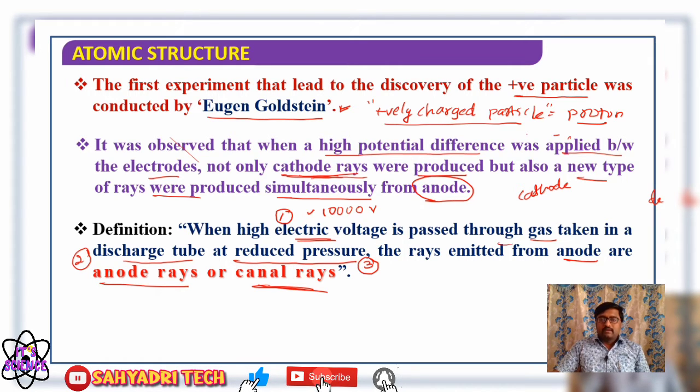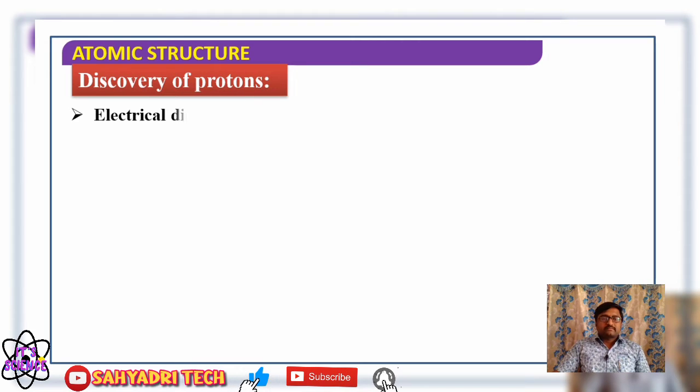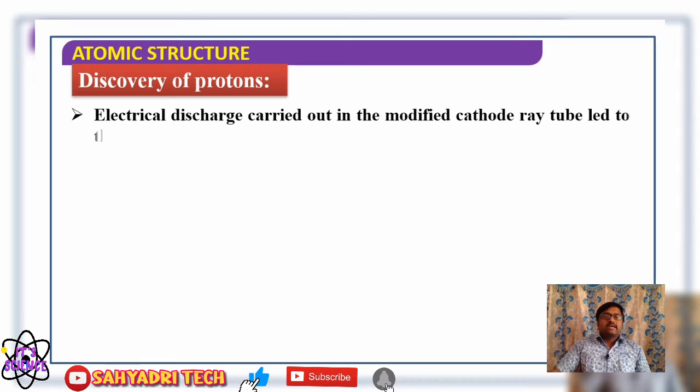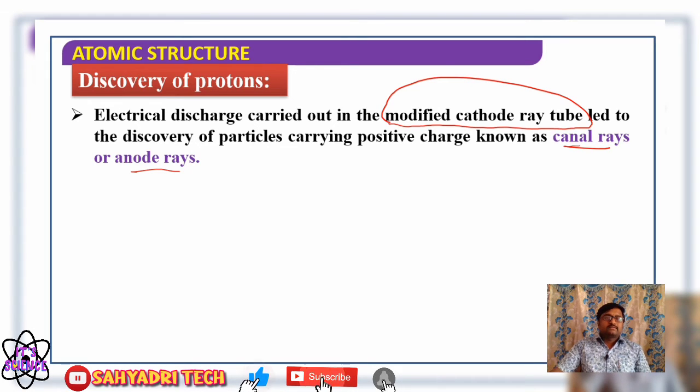Once they were discovered, what happened? This electrical discharge carried out in the modified cathode ray tube led to the discovery of particles carrying positive charge. They are known as anode rays, or canal rays. So what am I specifying here? Modified cathode ray tube. What is the modification done by Eugen Goldstein?